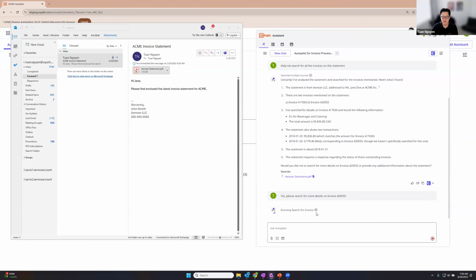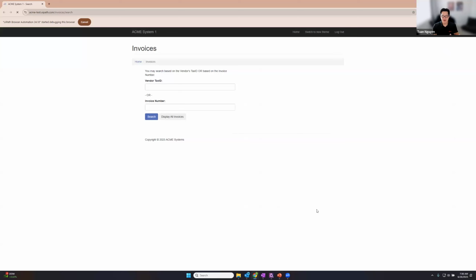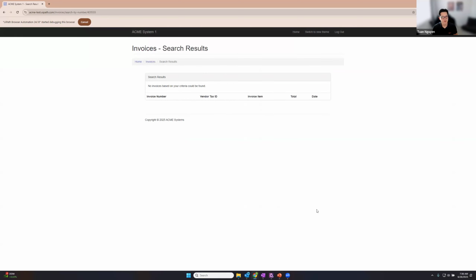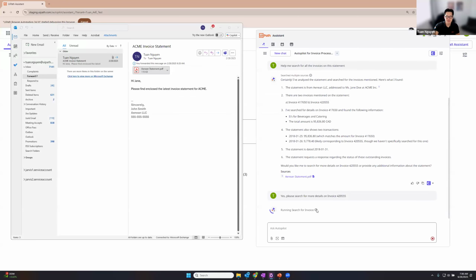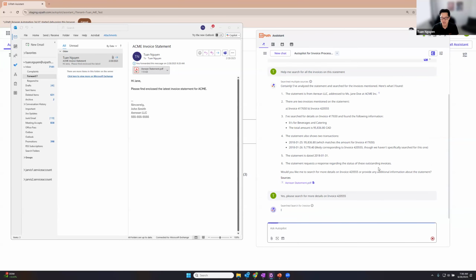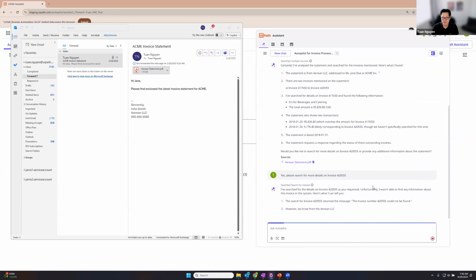All right, so it's now running the second invoice. In this particular automation, I'm just passing in as an argument the invoice number, which is inferred from the conversation. Now, as you can see, this invoice is missing from the Acme website. It's going to return that information back to the chat and then generate the information related to it.